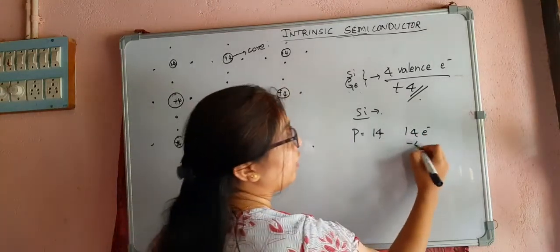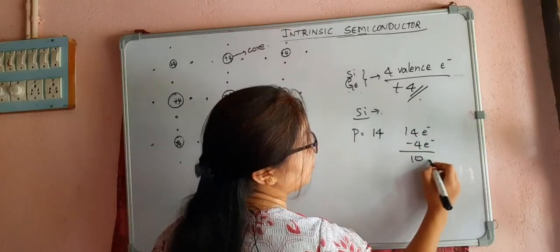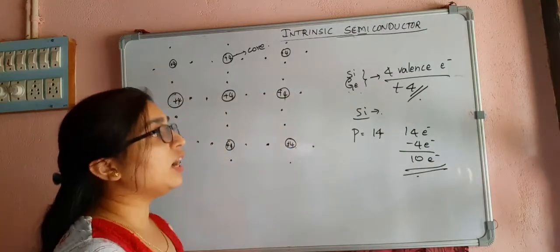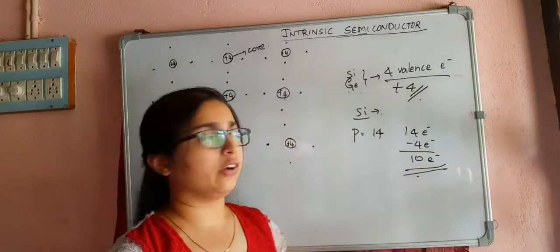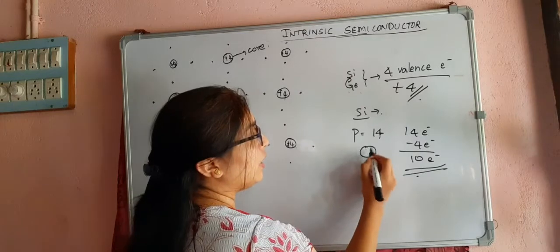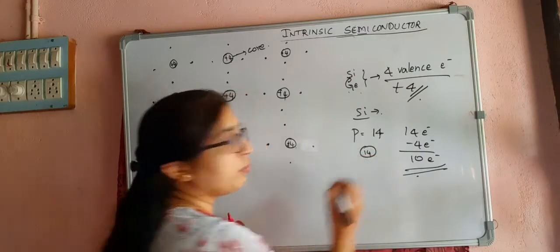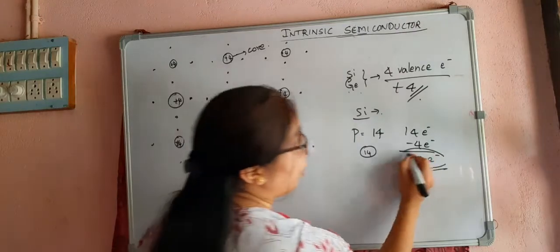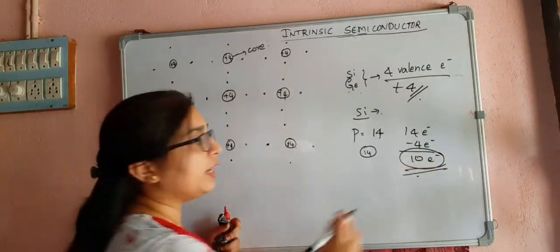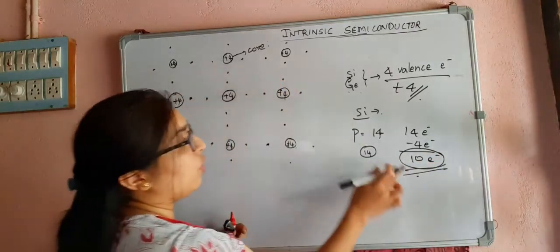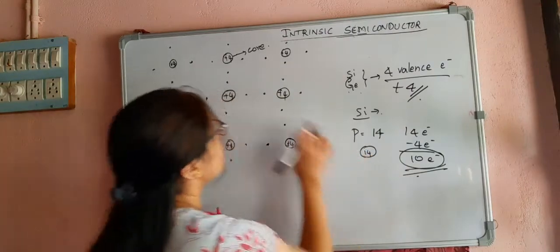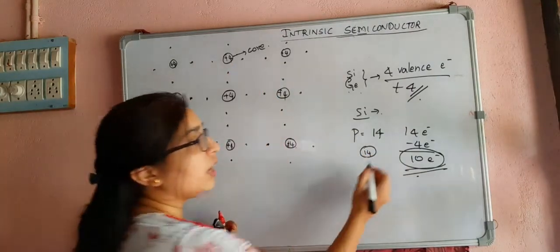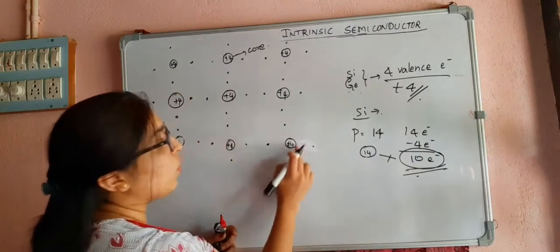Of those 14 electrons, 4 are valence electrons, so in the inside orbits you have 10 electrons, and in the nucleus we have 14 protons. I am combining the orbiting electrons, except the valence electrons, and the nucleus as a core here.